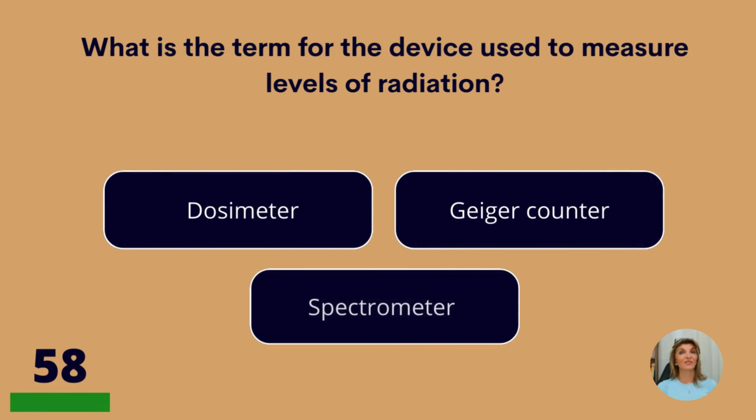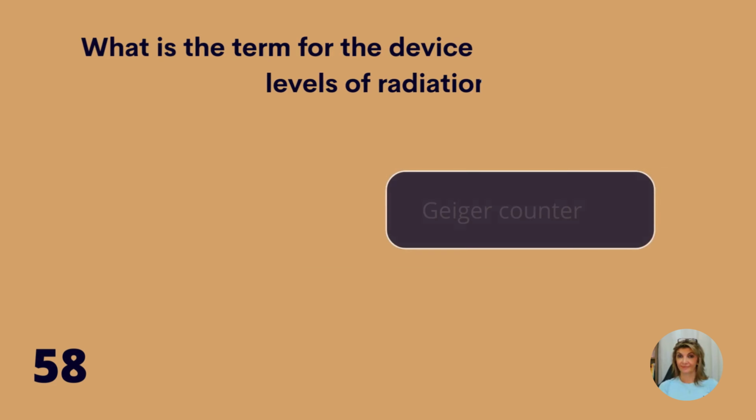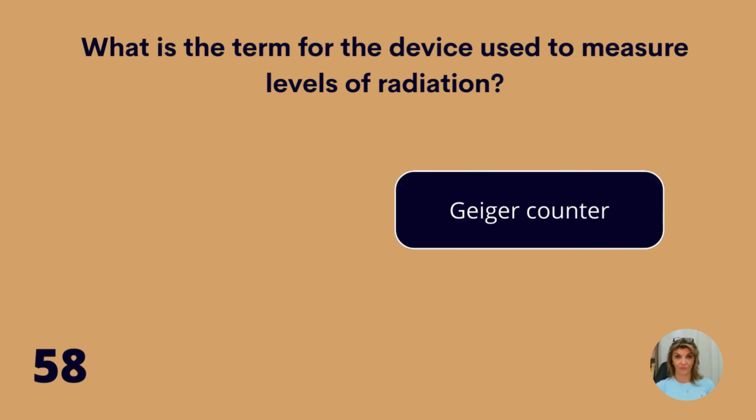What is the term for the device used to measure levels of radiation? Dosimeter, Geiger counter, or spectrometer? Geiger counter.